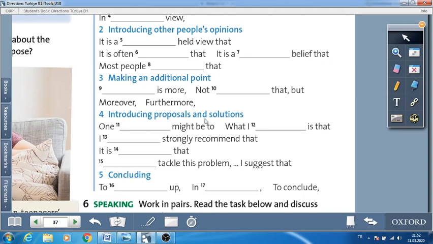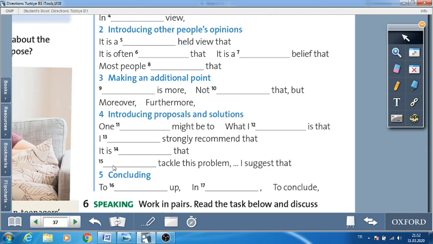One solution might be to... And what about the 12th one? What I propose is that. And 13, I would strongly recommend that. 14, it's vital that. And 15, in order to tackle this problem, I suggest that.